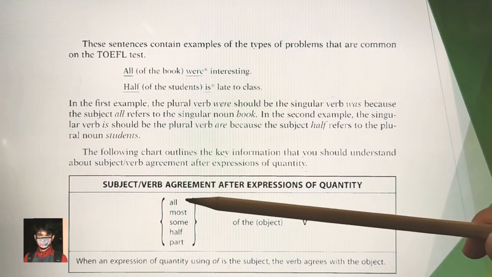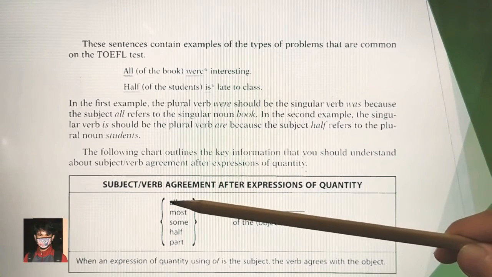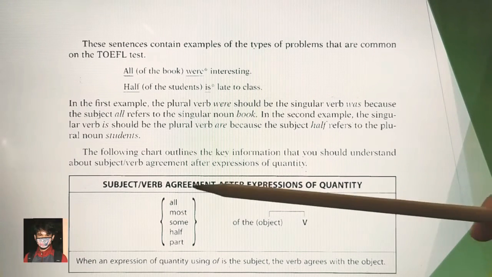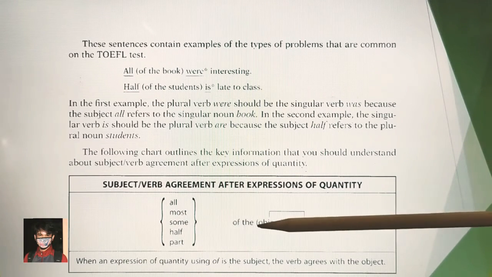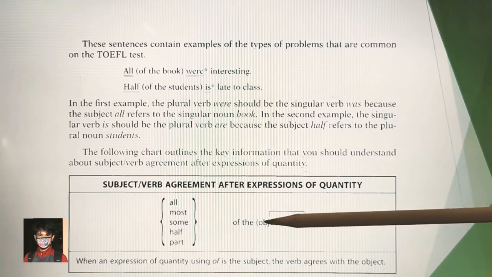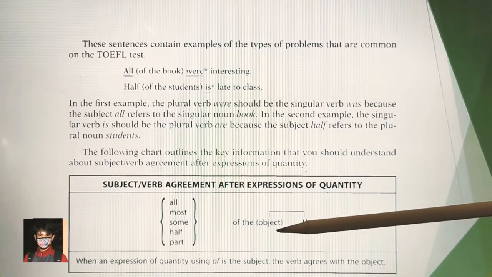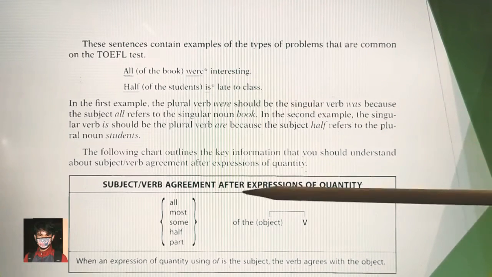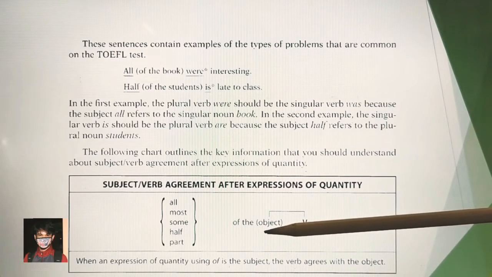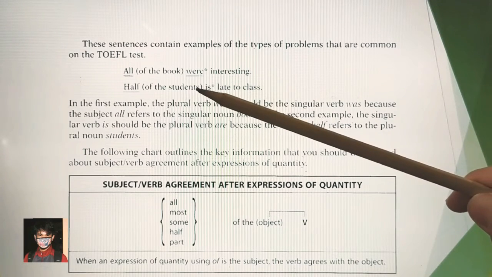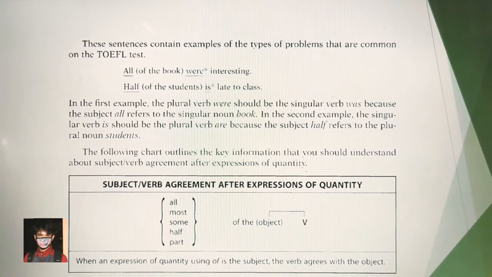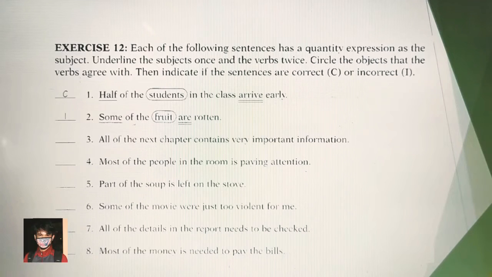Now this is one of the examples, and you must remember the subject agreement after expressions of quantity. You should pay attention to the object. If the object is singular, it should be followed with a singular verb. But if the object is plural, it should be followed with a plural verb.